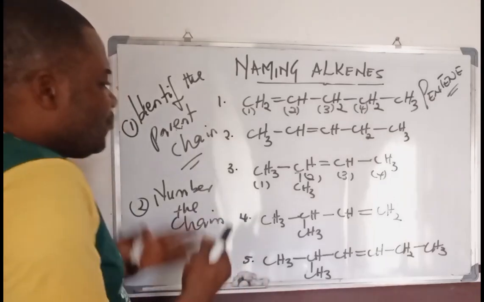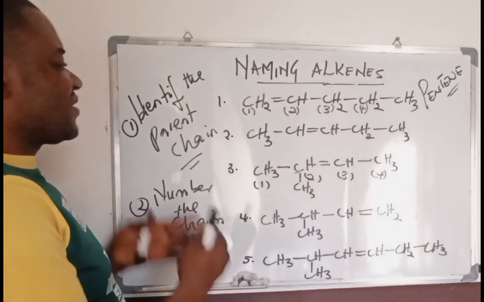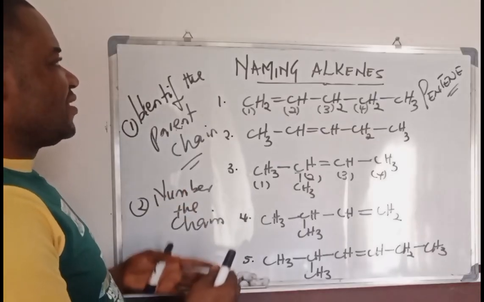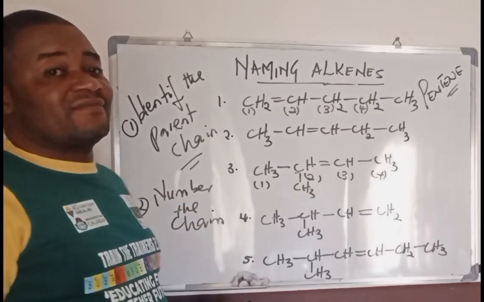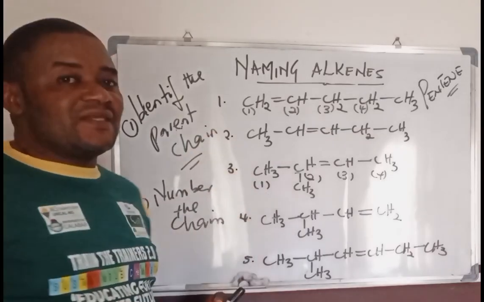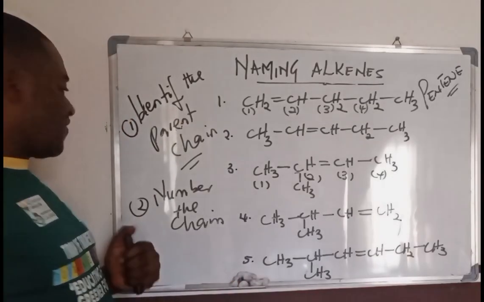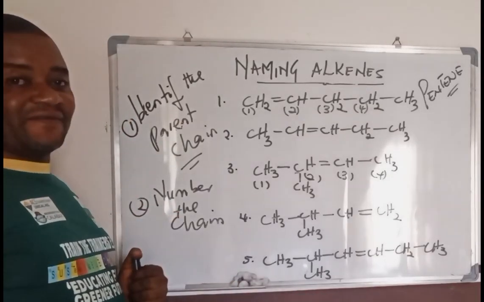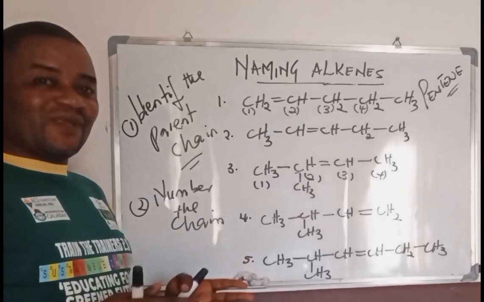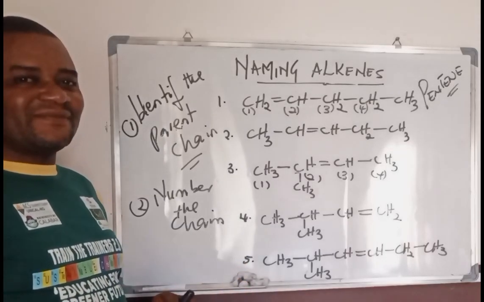So that is how you number the chain while trying to name alkenes. First, I've mentioned identify the parent chain. Second, I've mentioned number the chain itself. And I'm sure you are following these steps. I am putting them down.